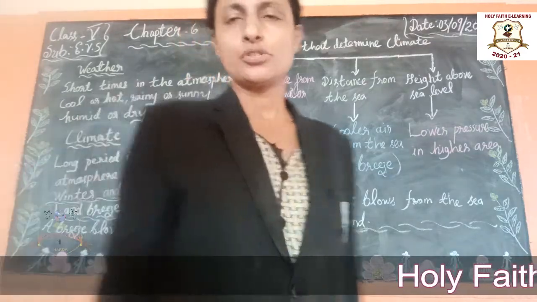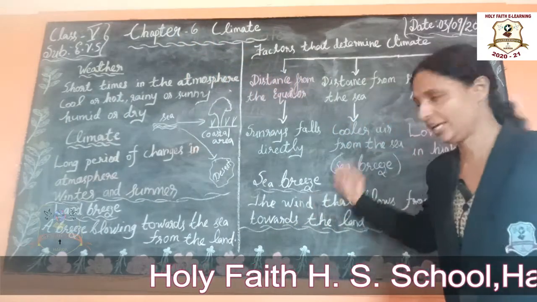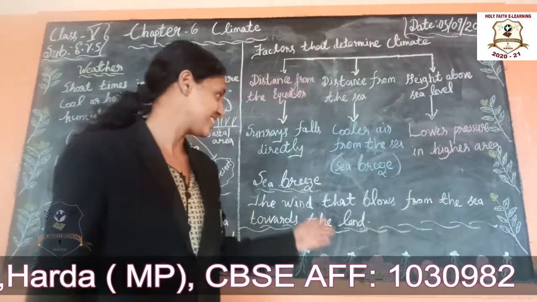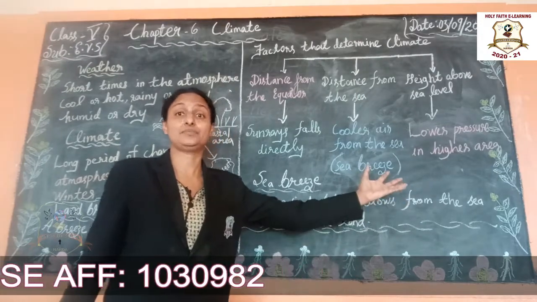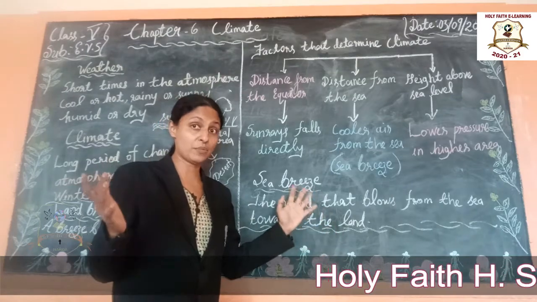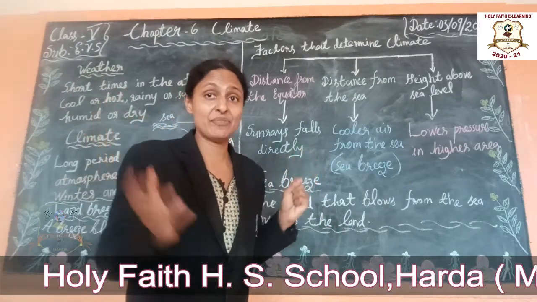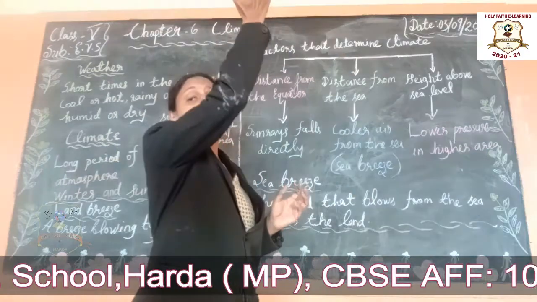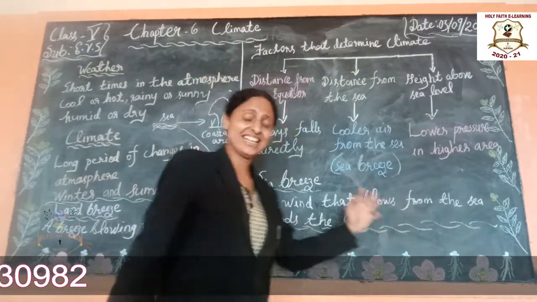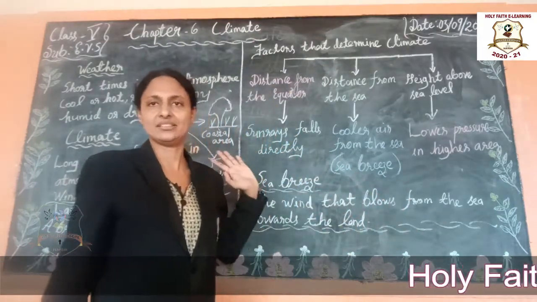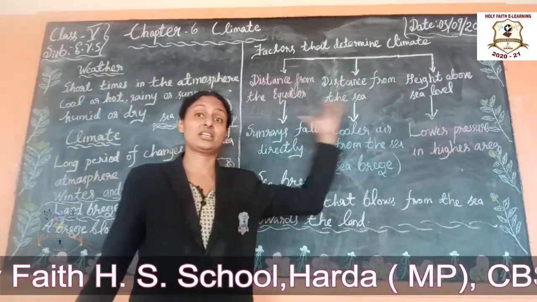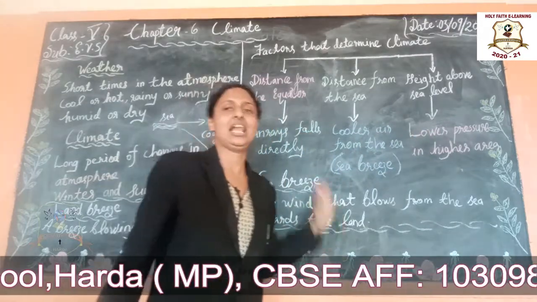Students, now let us learn about the sea breeze. The wind that blows from the sea towards the land. Sea में से जो cool air है कहाँ आएगा? Land में. But what about the hot air of the land? When it gets warm, it rises up. Then the cool air from the sea takes the place of the hot air. Understand students? It is the sea breeze. Sea breeze means the wind that blows from the sea to the land.